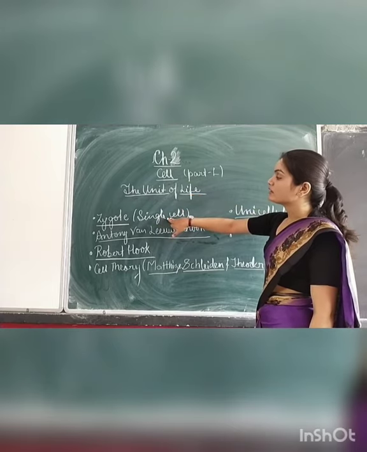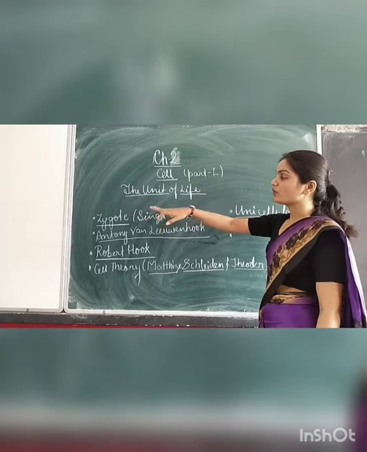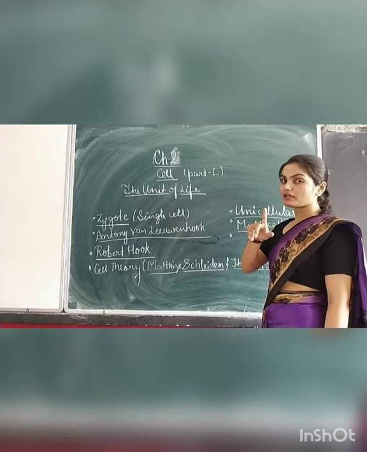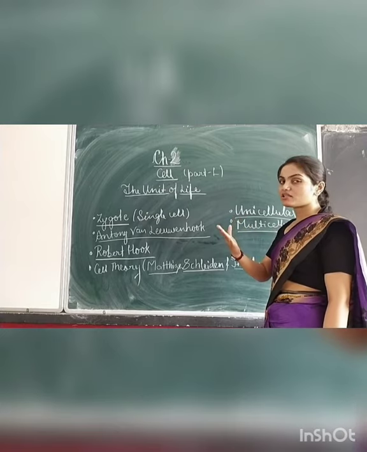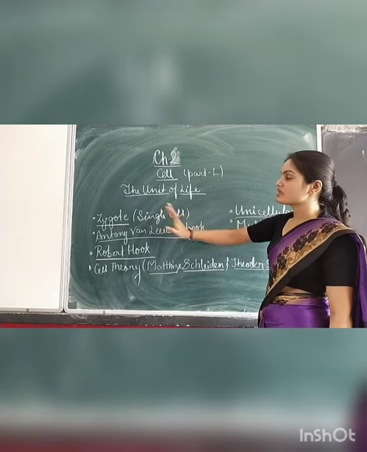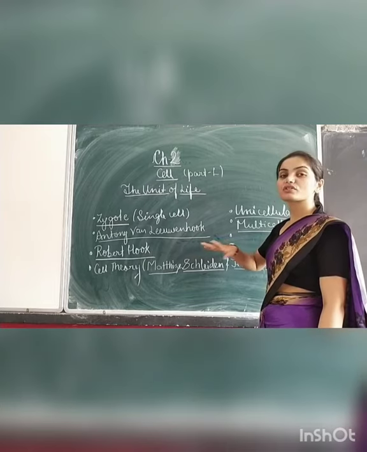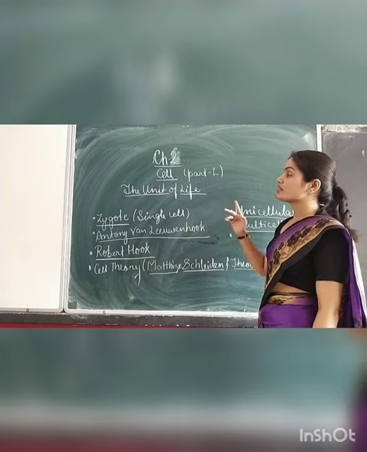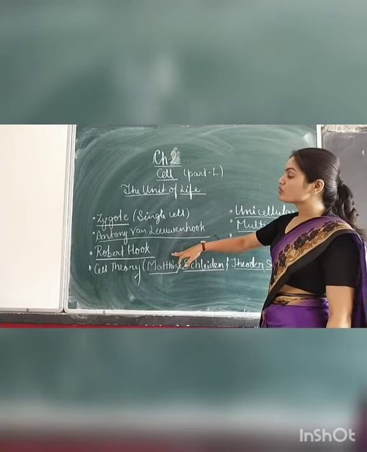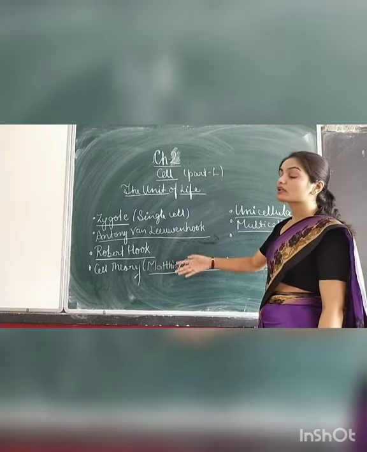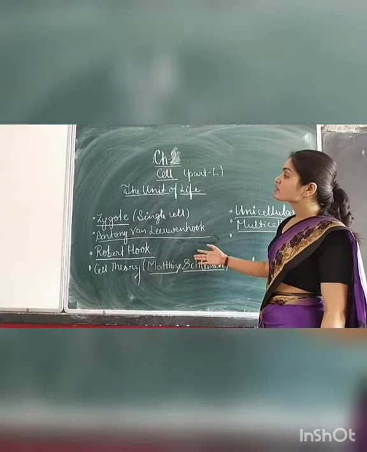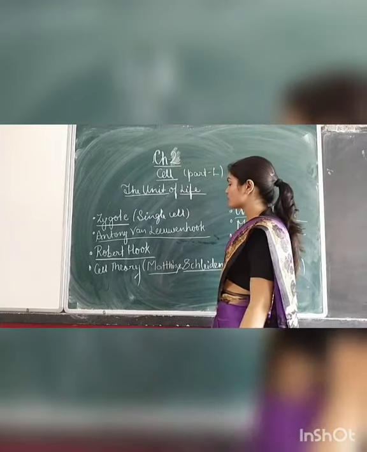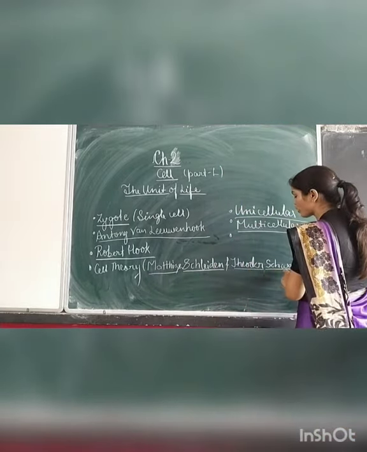a single cell which is zygote. Every organism is made up of a single cell primarily, and after that it becomes multicellular, and that single cell is known as zygote. Antony van Leeuwenhoek was the first Dutch scientist who invented the microscope to see a single cell. Robert Hooke was the scientist who invented the compound microscope to see the cell at a very minute level. After that, the cell theory was given by Matthias Schleiden and Theodor Schwann, students.